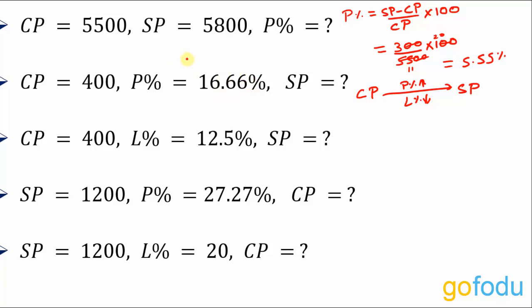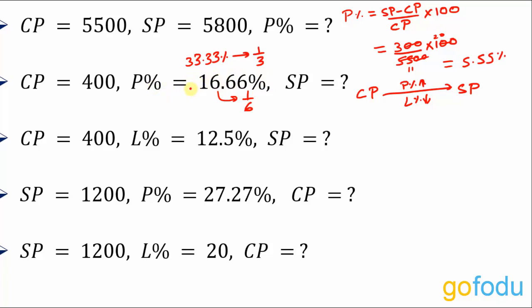So we know that 33.33%, the fraction equivalence for this is 1 upon 3. Okay, 33.33 upon 100 is 1 upon 3. And 16.66 is half of this, so the fraction equivalence would be 1 upon 6. 1 upon 3 upon 2 would be 1 upon 6. And this is the fraction equivalence for 16.66%. We have to increase by 16.66%.